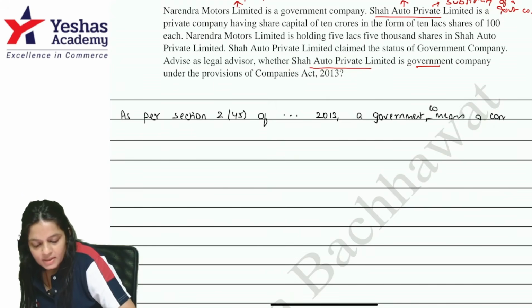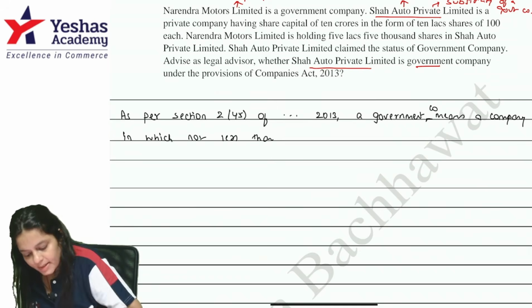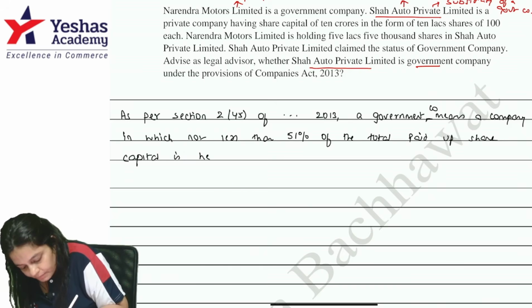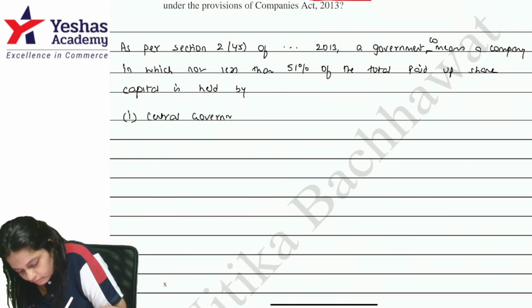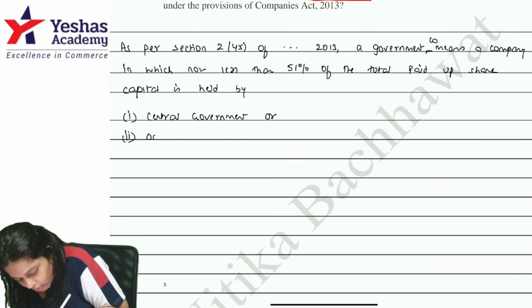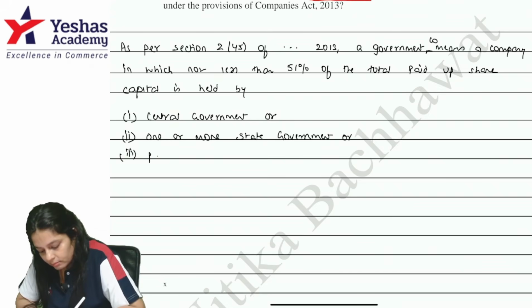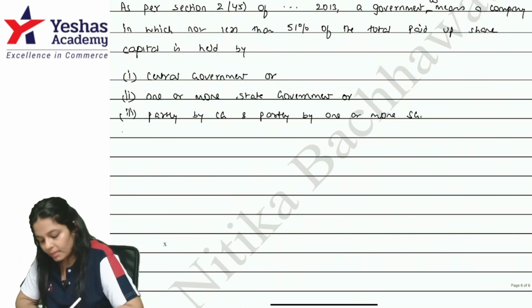A government company means a company in which not less than 51% of the total paid up share capital is held by the central government or one or more state governments, or partly by the central government and partly by one or more state governments. Okay?